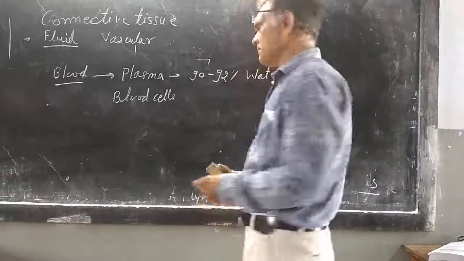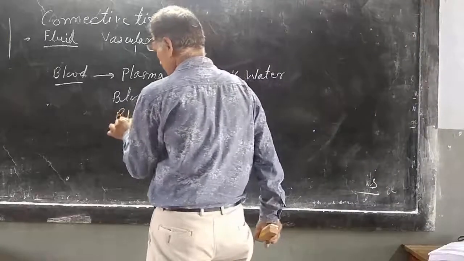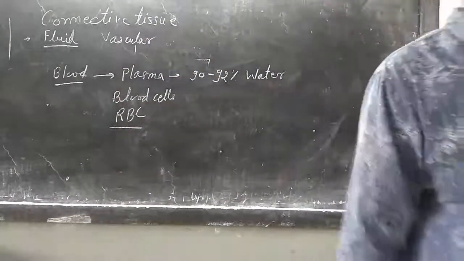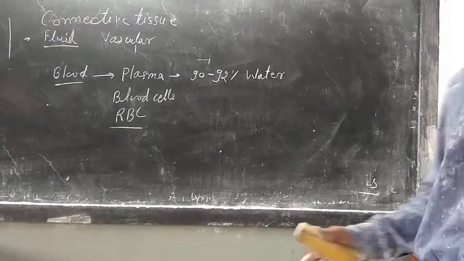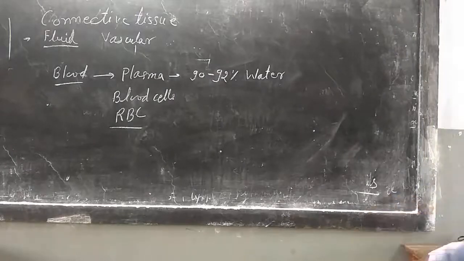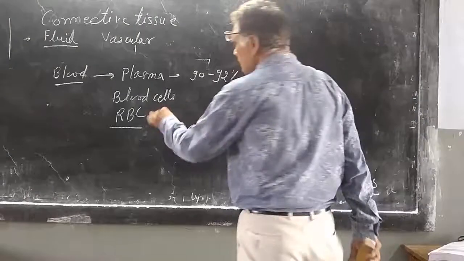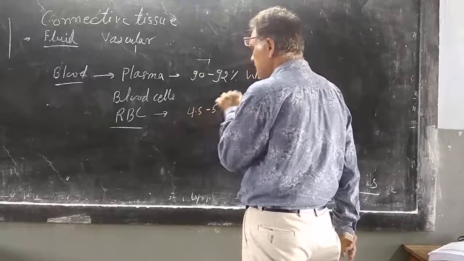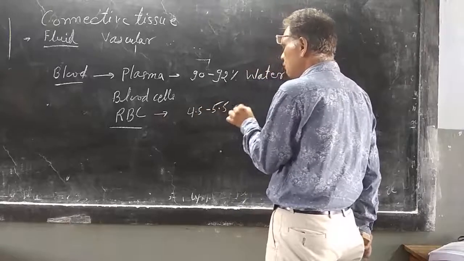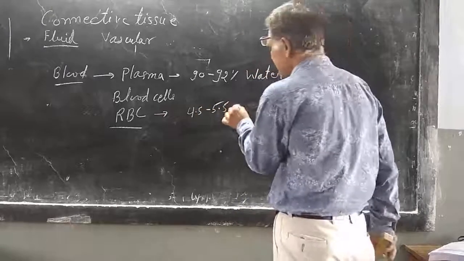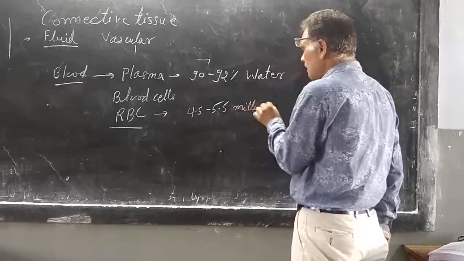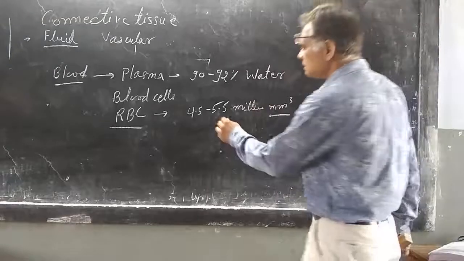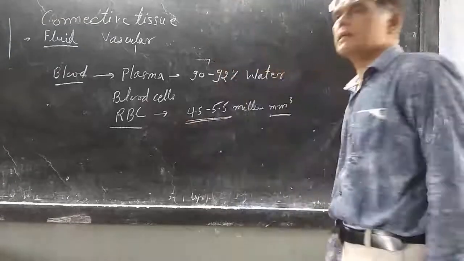First one is RBC, red blood corpuscles, or we can say erythrocytes. The number of RBC is approximately 4.5 to 5.5 million per mm³, cubic millimeter.